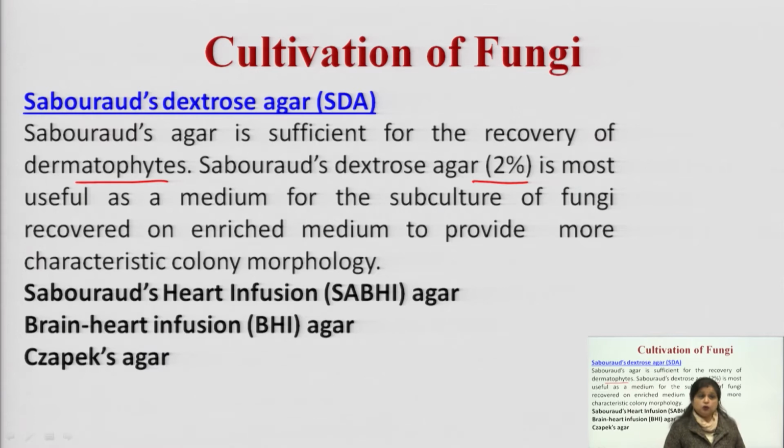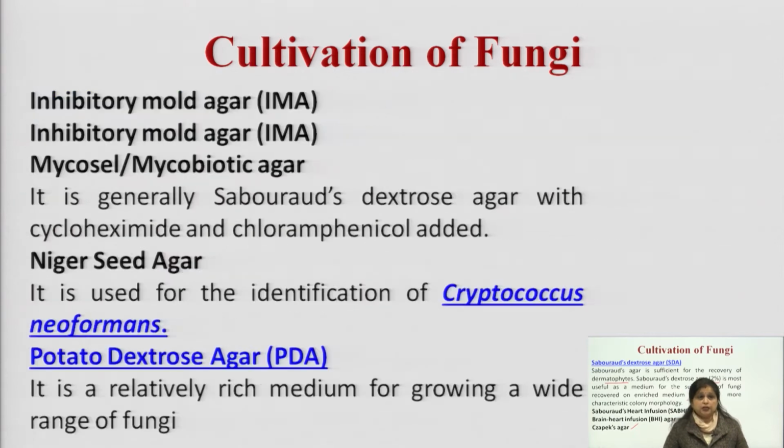Similarly, we can also go for Sabouraud heart infusion media, brain heart infusion agar media, and Casman's agar media. These media provide nutrients to the fungi for their growth.